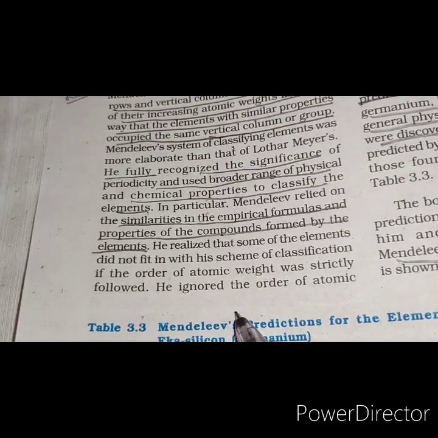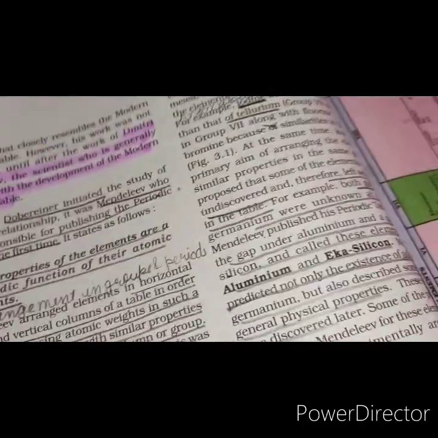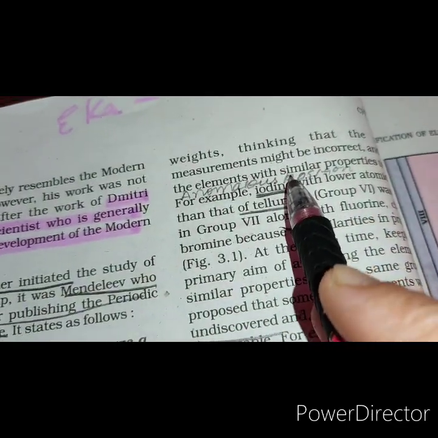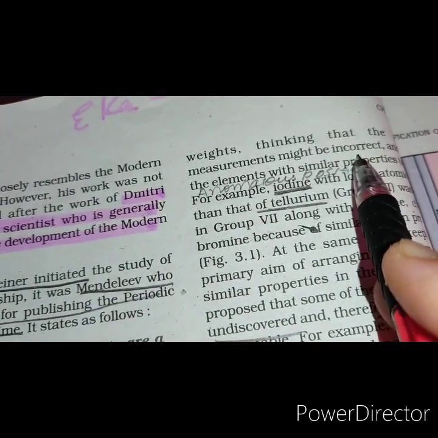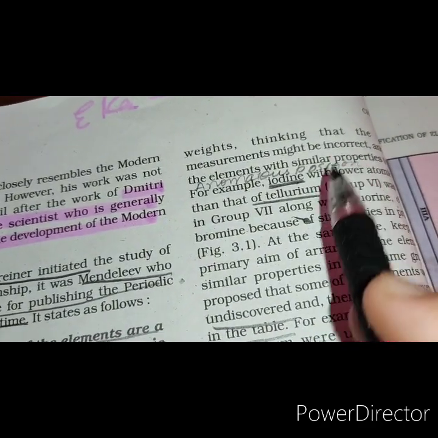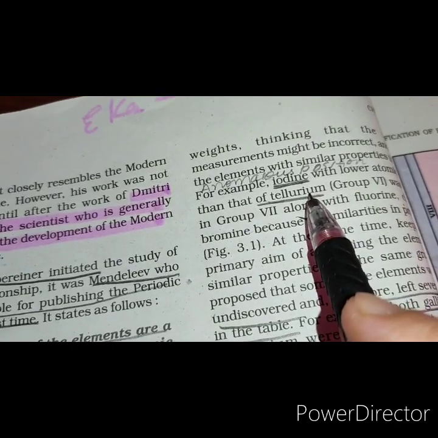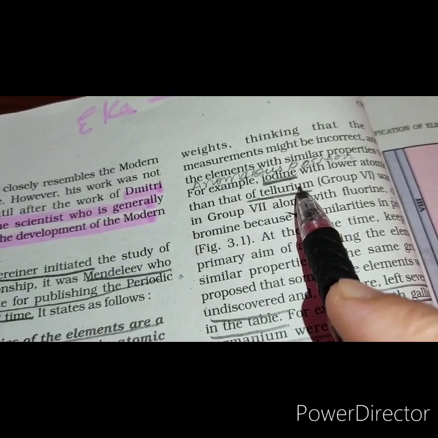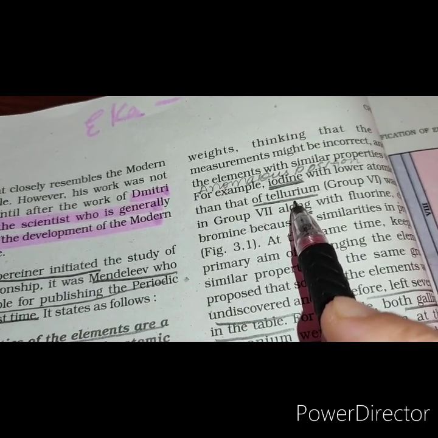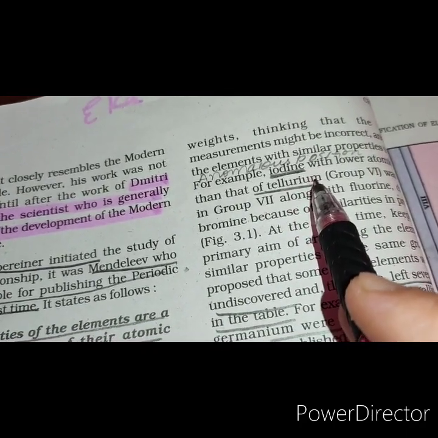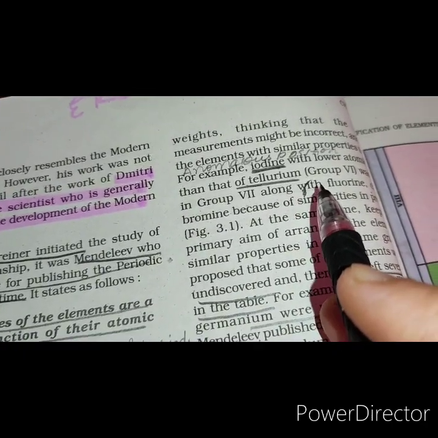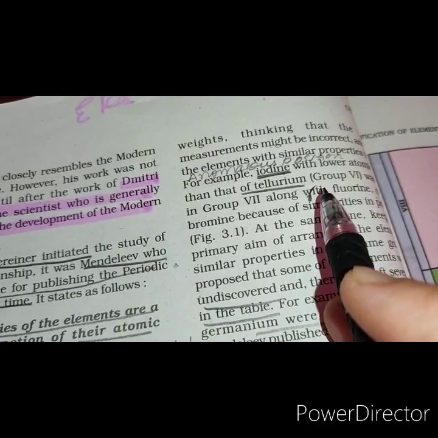He showed courage to ignore the order of atomic weights, thinking that the atomic weight measurements might be incorrect. He placed the elements with similar properties together. For example, iodine has lower atomic weight than that of tellurium, but he placed iodine in group 7 along with fluorine, chlorine and bromine because of their similarity in properties.